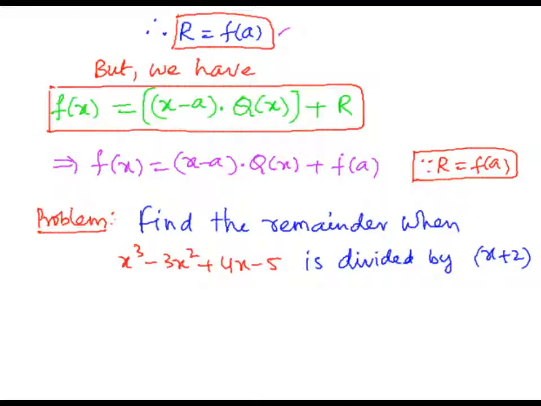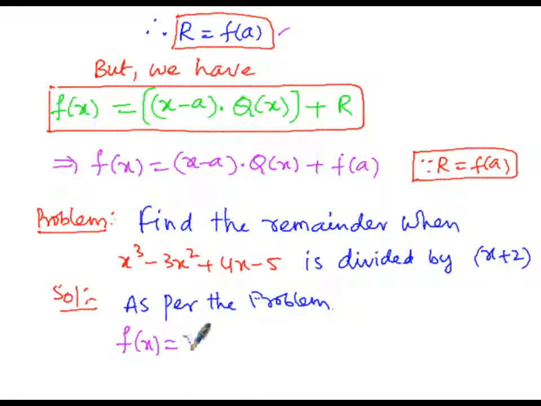Solution starts now. As per the problem, the given integral function is x cube minus 3x square plus 4x minus 5, that is the integral function of x. Here we are supposing it as f of x is equal to x cube minus 3x square plus 4x minus 5. Here the divisor is x plus 2. So we are going to divide this f of x by x plus 2.